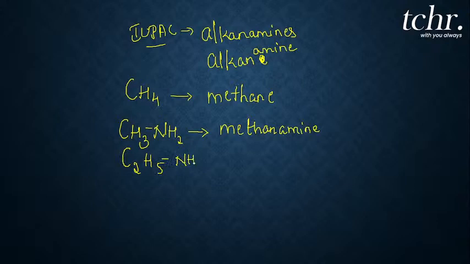Now if it is an ethyl group, C2H5NH2, how do you name it, my dear students? Can you try naming it now? Two carbon atoms means ethane. And what you have to do? You have to erase E and add amine. So what will be the answer? The answer is ethanamine.